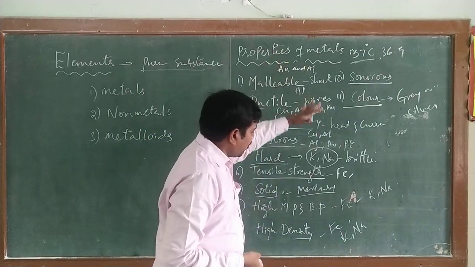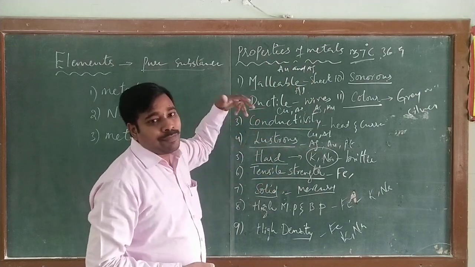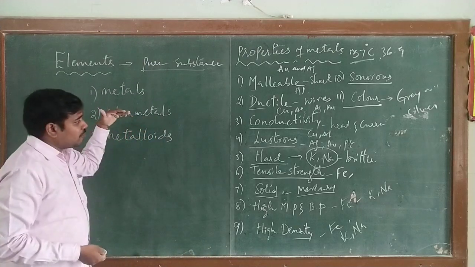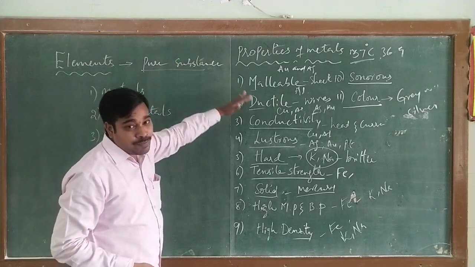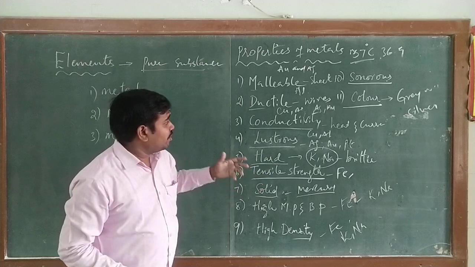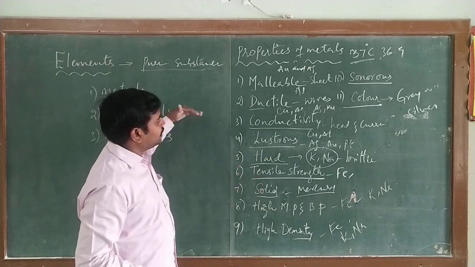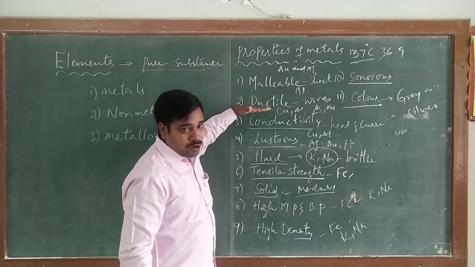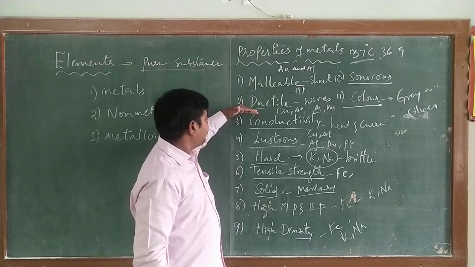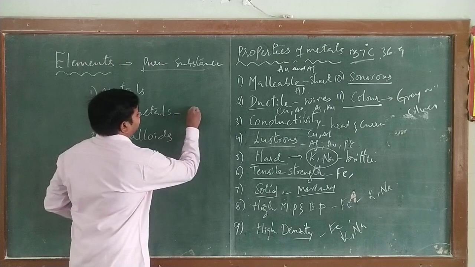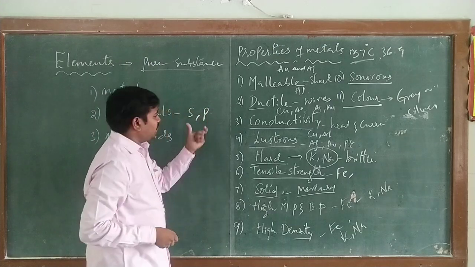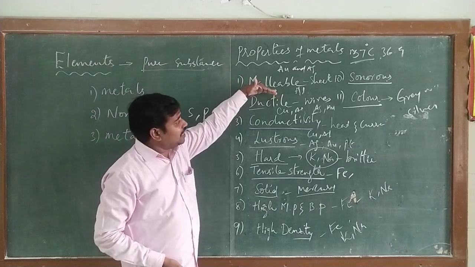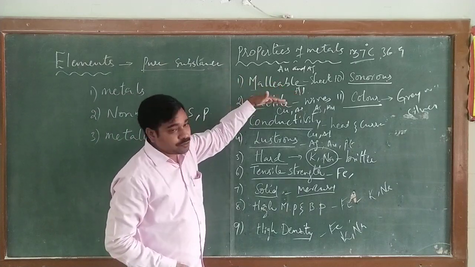So these are the properties by which we can identify a metal. And these properties also apply to non-metals, but non-metals can't produce all of these properties, only a few. For example, non-metals are not malleable, and non-metals cannot be ductile. Take sulfur and phosphorus: they are non-metals because they are not malleable. We can't make them into sheets, we can't make them into wires.